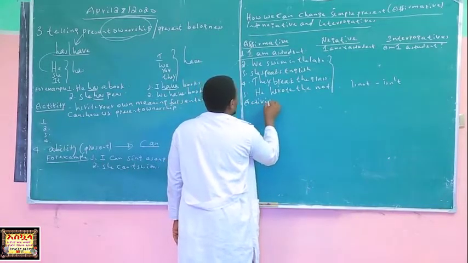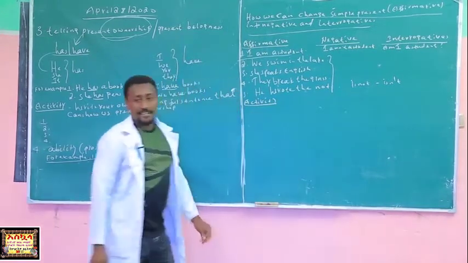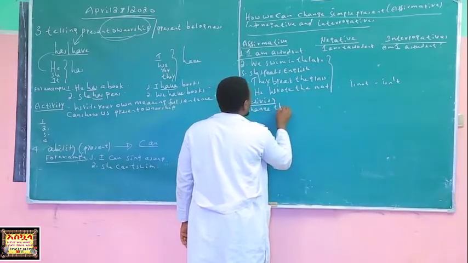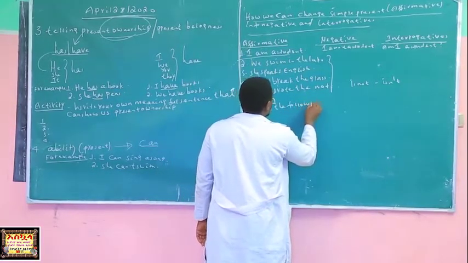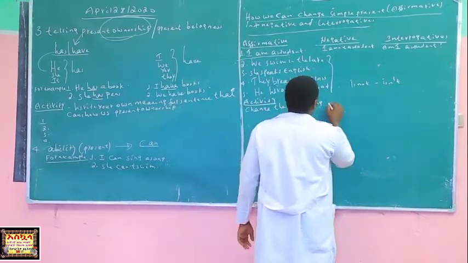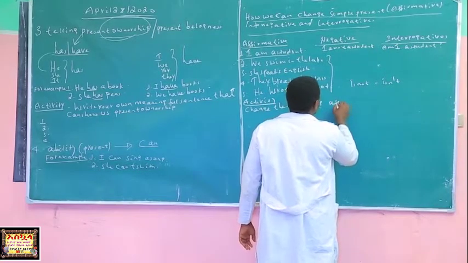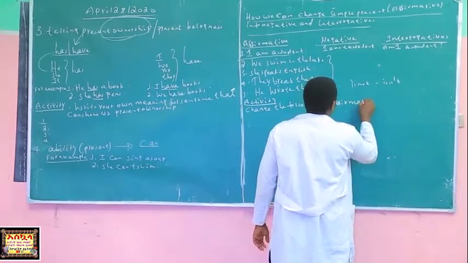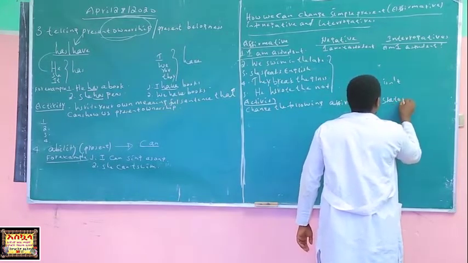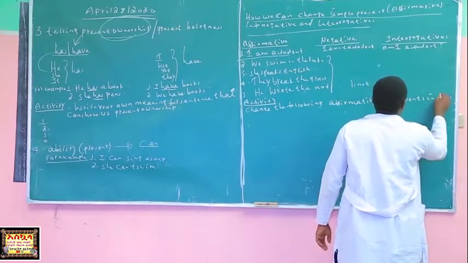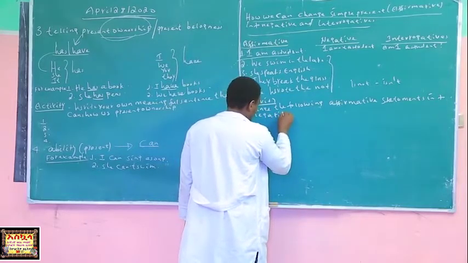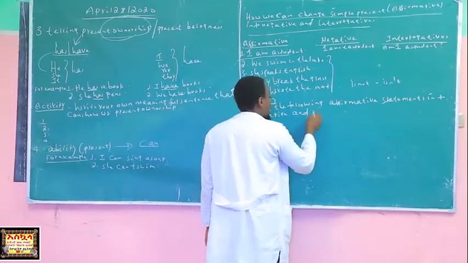Activity. Change the following positive or affirmative statements into negative and interrogative.